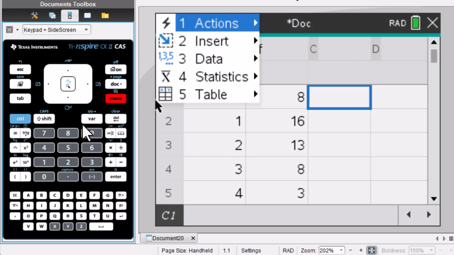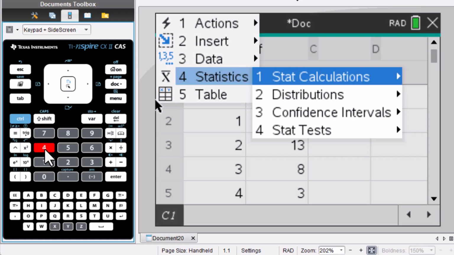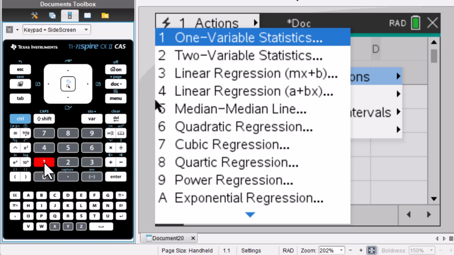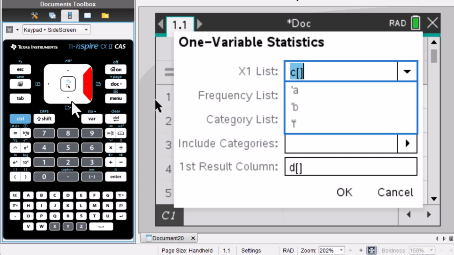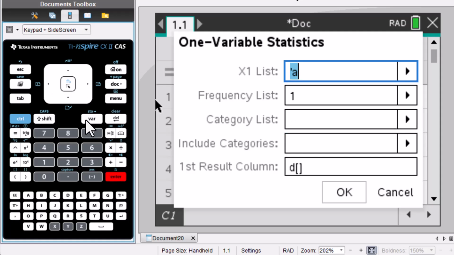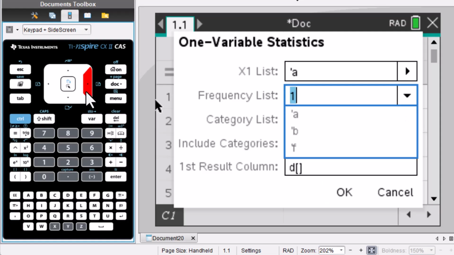Go to menu, go to 4, go to 1, stat calculations, 1 variable statistics. Enter. X1 list is A. Frequency list is F.